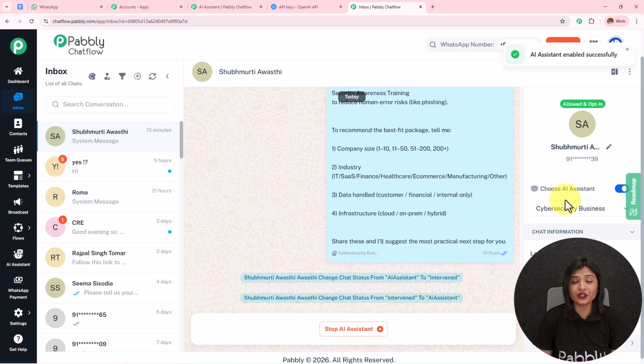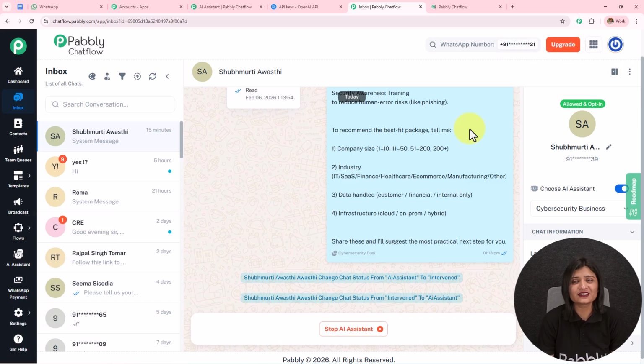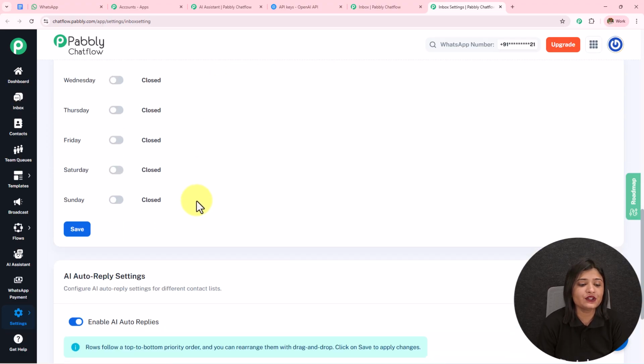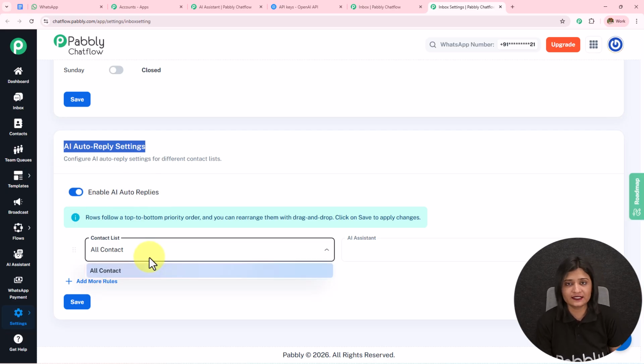But doing this manually for particular chats is very illogical, and that's why we can create a group of contacts, or we can assign it to all the contacts. For that, on the left hand side, we have this option of settings. I'm going to open the inbox settings in a new tab. Here I've landed on this inbox settings. If I scroll down, I will get this option of AI auto replies. I've enabled this toggle, enable AI auto replies, and then I'm going to select the list. Here I've not created any list, but when you create a contact list, it will start displaying over here.